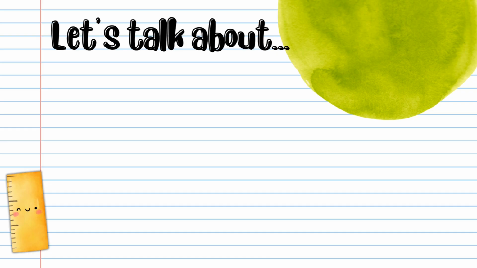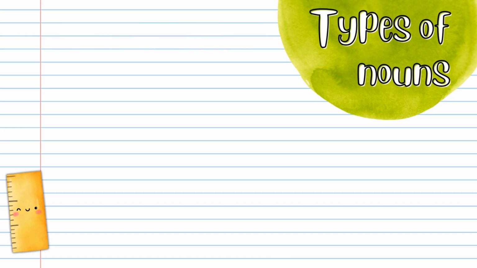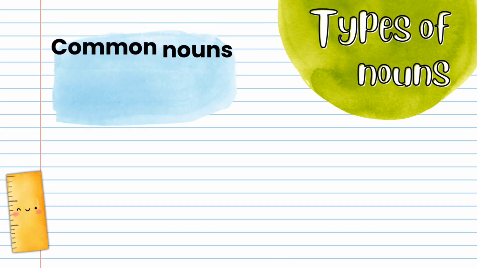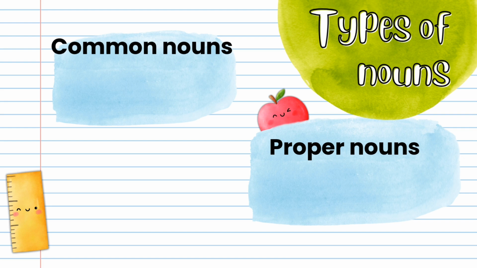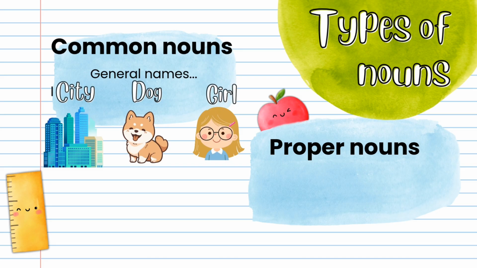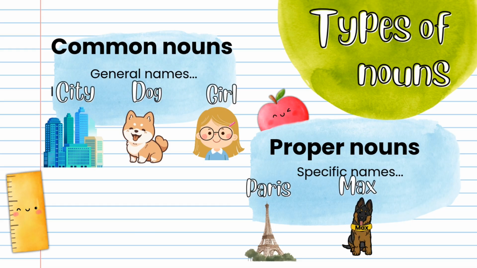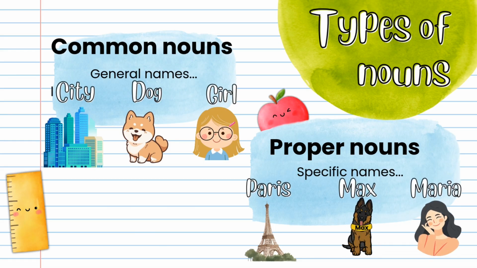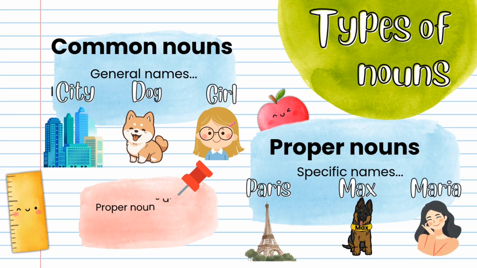Now, let's talk about the types of nouns. First, we have common nouns and proper nouns. Common nouns are general names like city, dog, or girl. Proper nouns are specific names like Paris, Max, or Maria. And don't forget, proper nouns always begin with a capital letter.